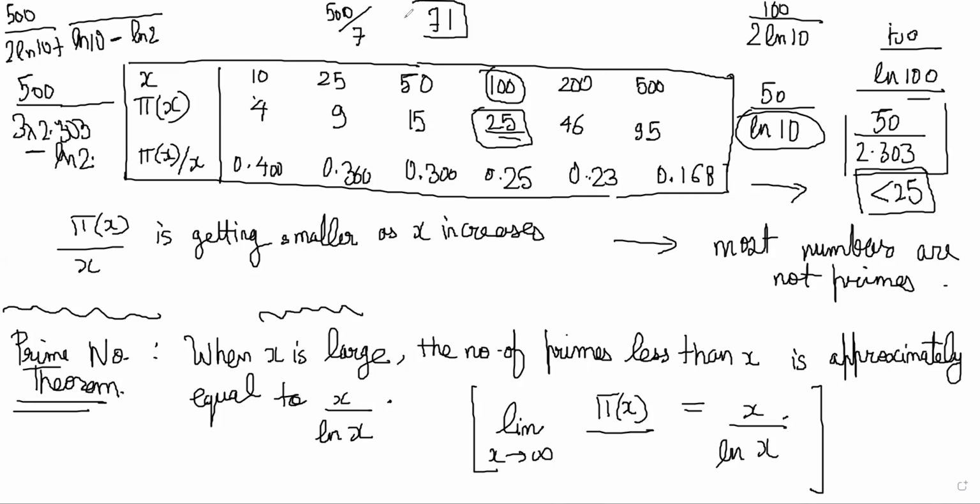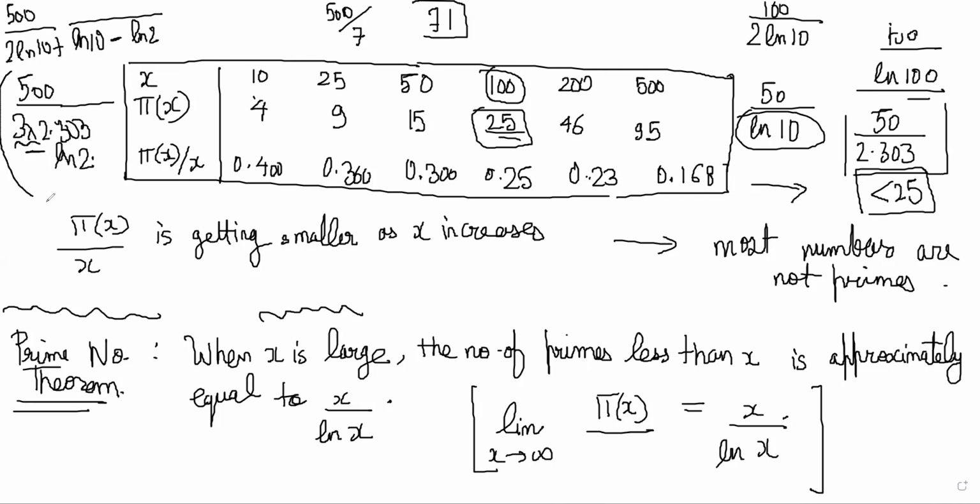Obviously, this is a very rough estimate because we have not done the minus ln 2. Actually, we should have done minus ln 2, because on the net it's coming 80 something. If you do minus ln 2, then you will get something better.